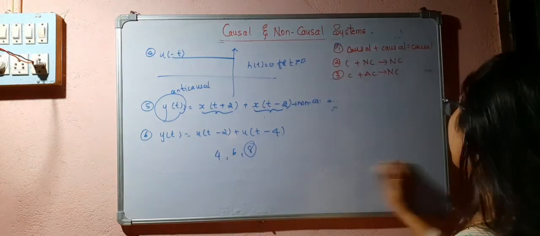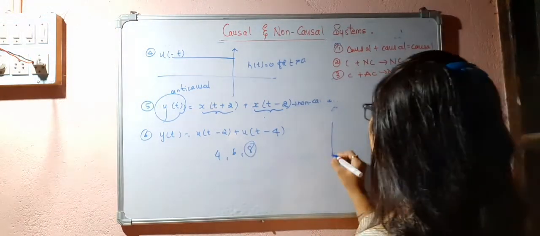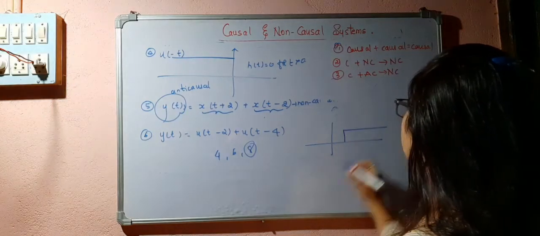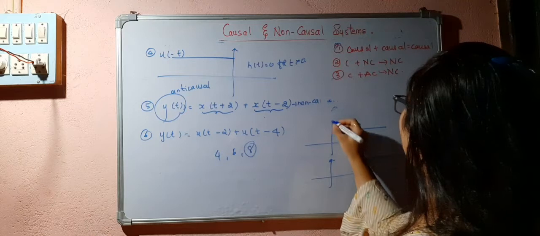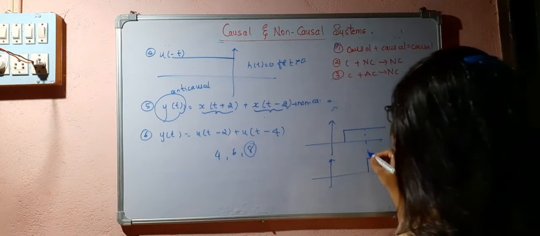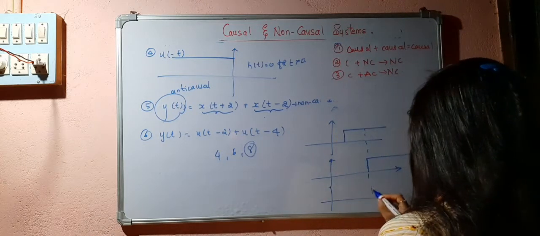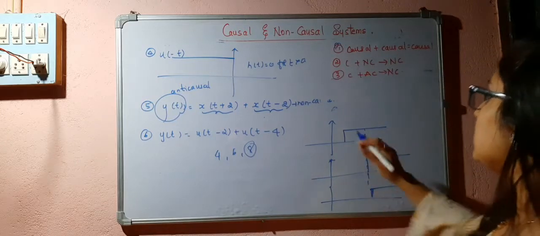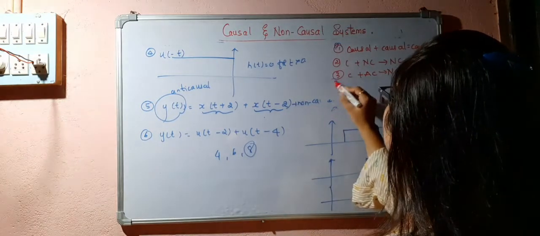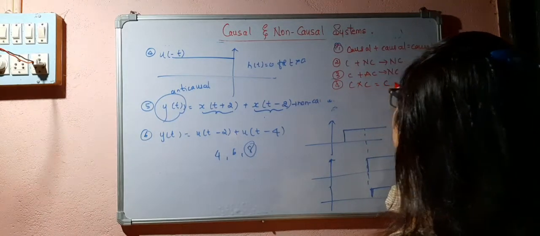What if I multiply two causal signals? This is a causal signal and this is also a causal signal. If I multiply them, I get a signal here, which is also a causal signal. So causal into causal gives a causal signal.